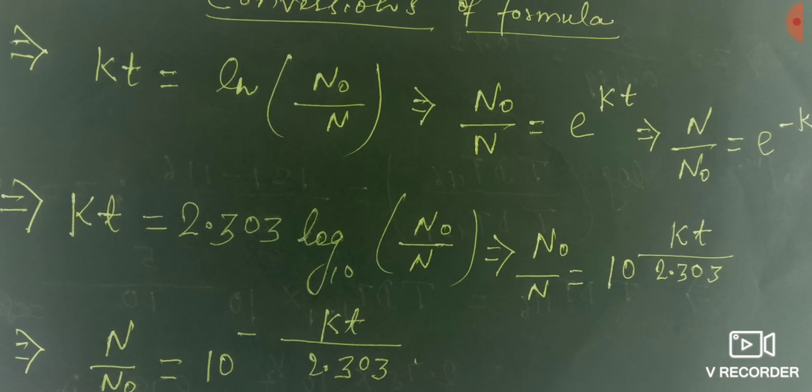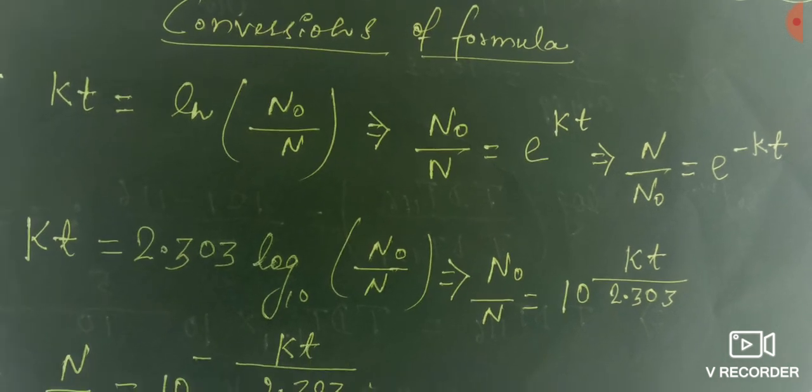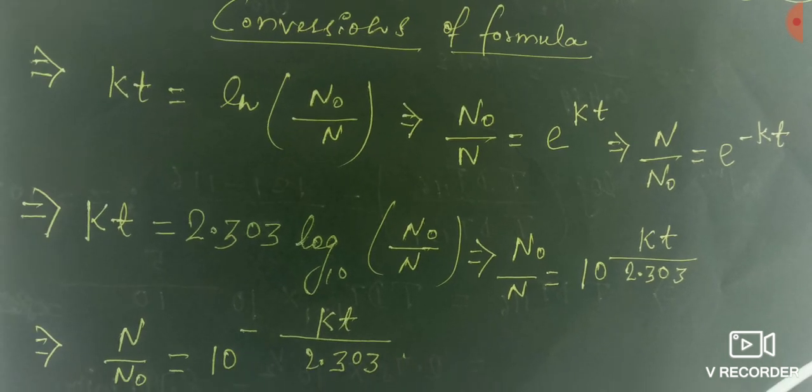Friends, you see here, initially I have written n naught by n is equal to e to the power kt, and after that I have written n by n naught is equal to e to the power minus kt. Friends, these all values are the same. There is no difference between these values.